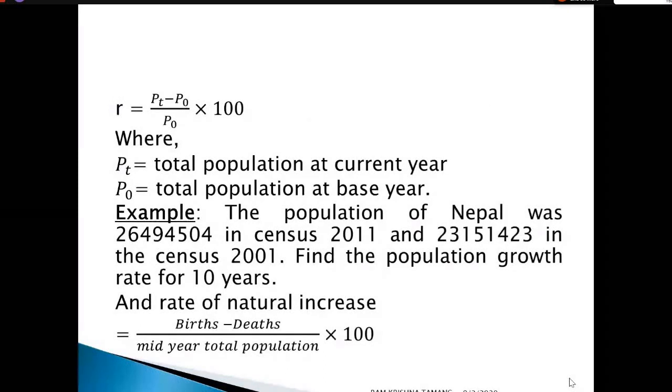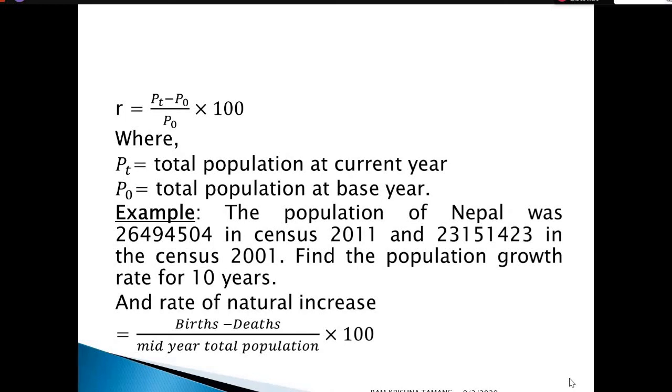For example, R equals PT minus P0, divided by P0, into 100. The symbols have their usual meaning. R means the population growth rate, PT means total population at the current year, that means the study year, and P0 means total number of population at the base year, that means the previous or comparing year.